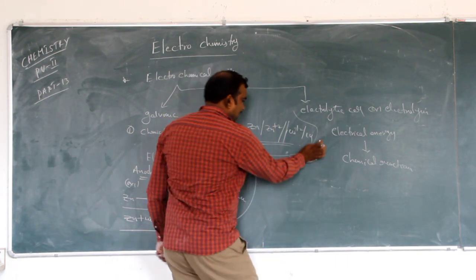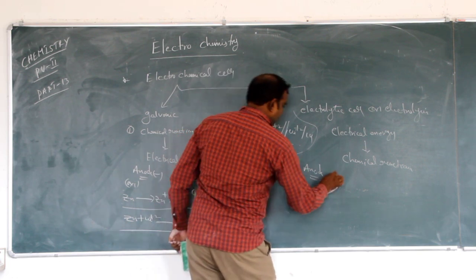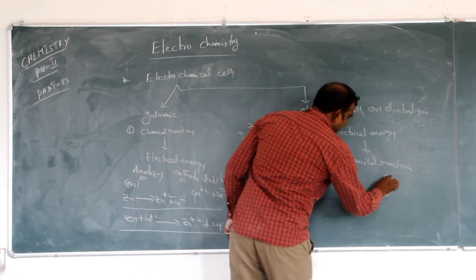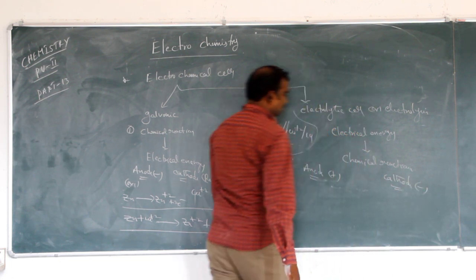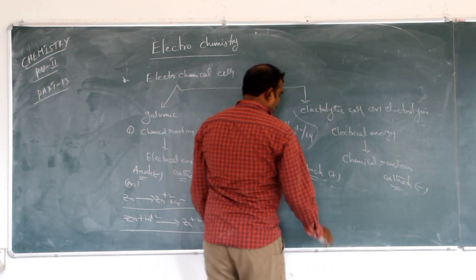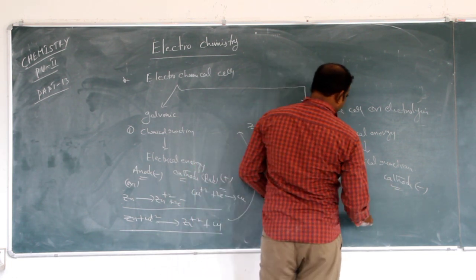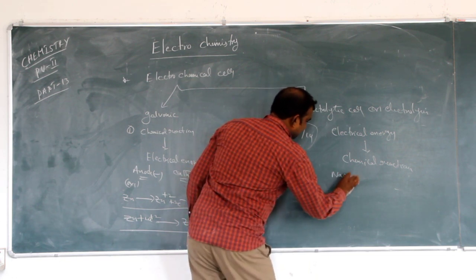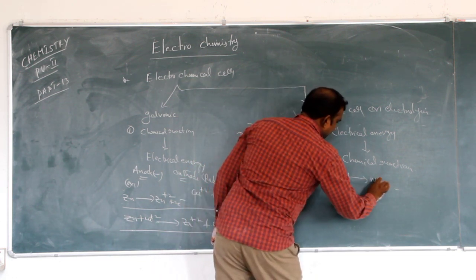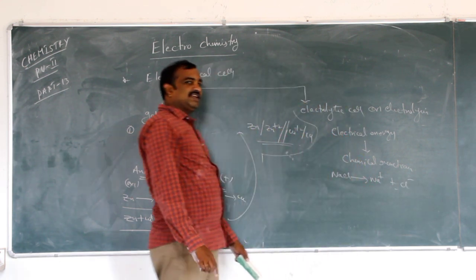Here the anode is connected to the positive terminal of the battery and the cathode is connected to the negative terminal of the battery. NaCl is taken as the electrolyte, and NaCl converts into Na+ and Cl-.